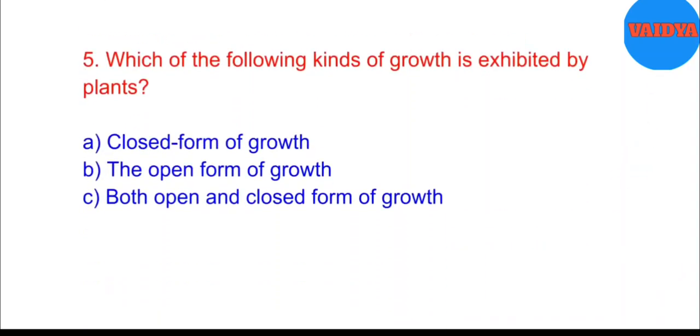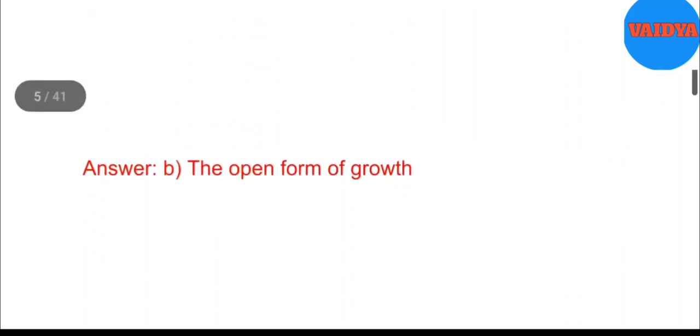5. Which of the following kinds of growth is exhibited by plants? A. Closed form of growth. B. The open form of growth. C. Both open and closed form of growth. D. Fused form of growth. Answer. B. The open form of growth.